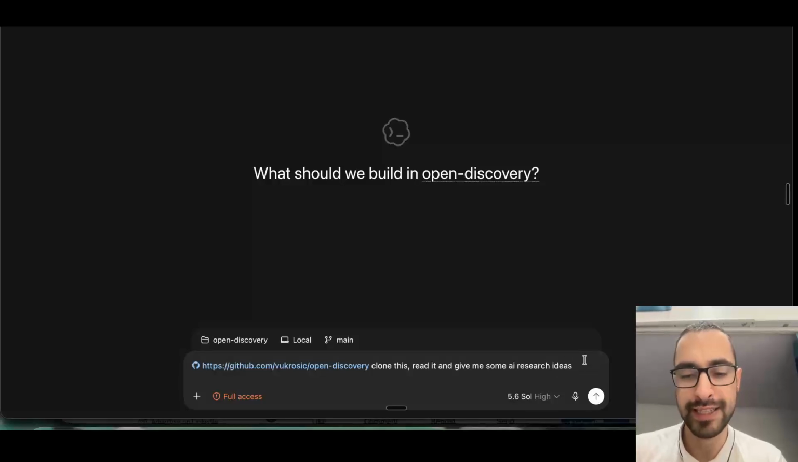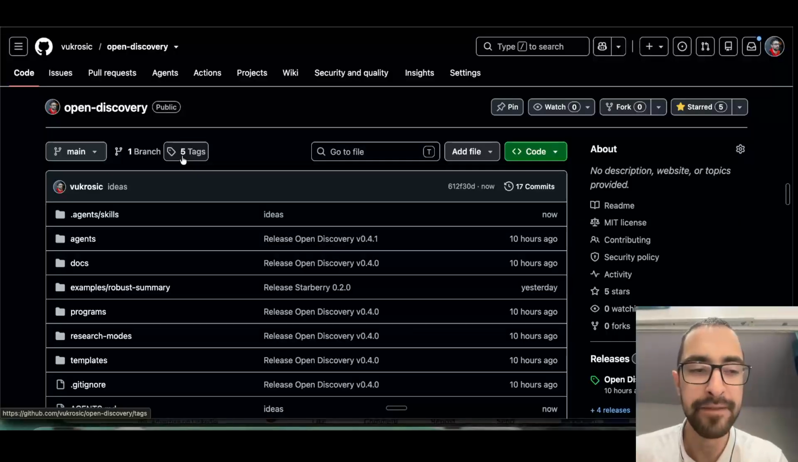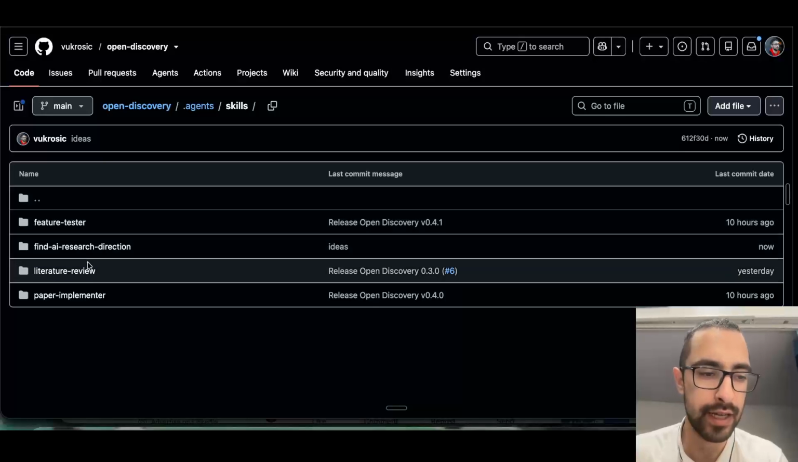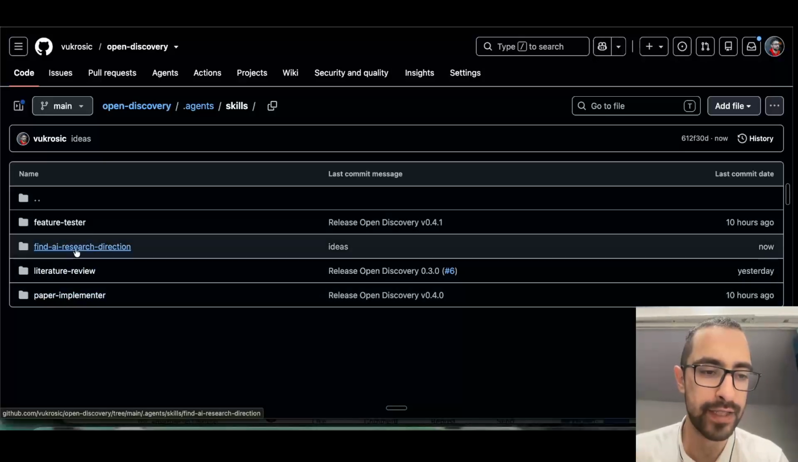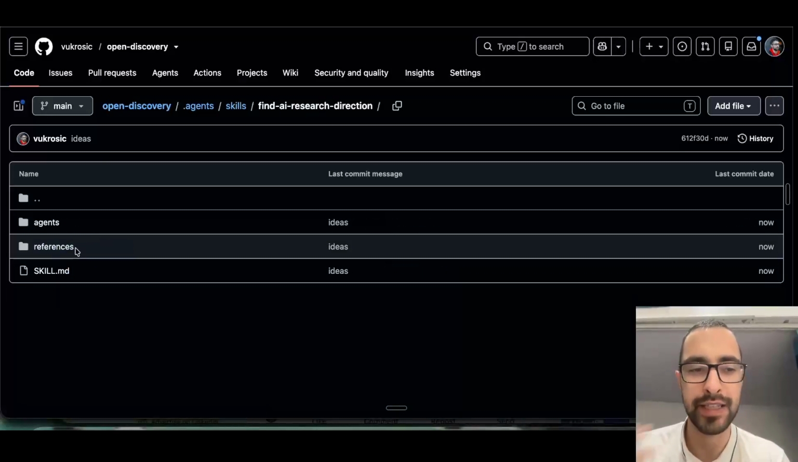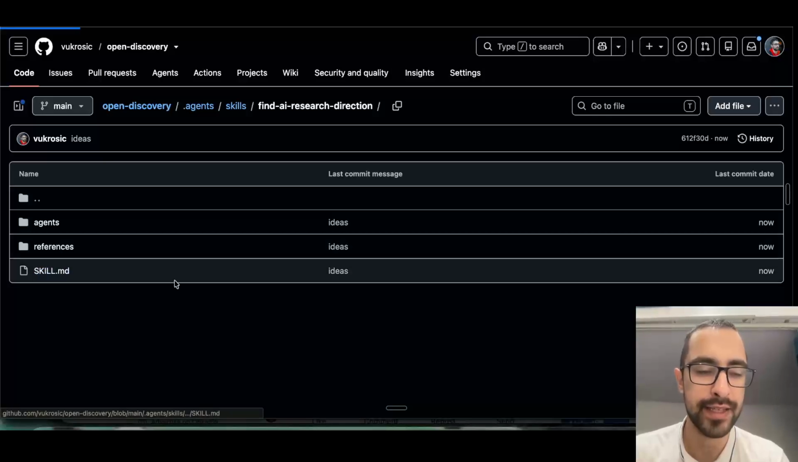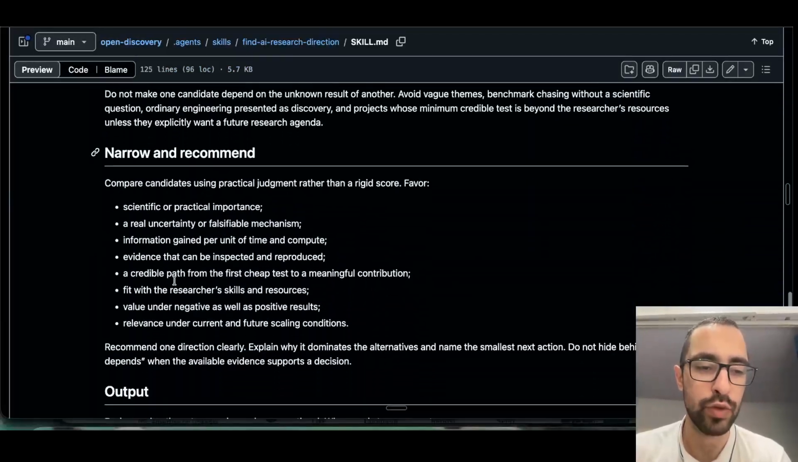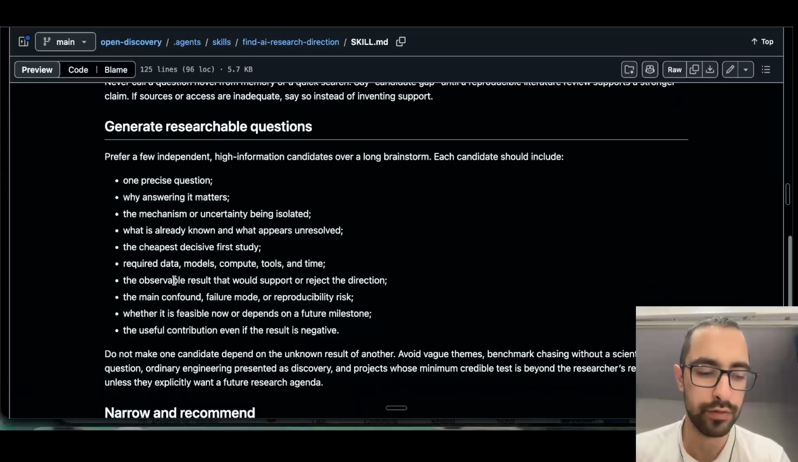So this is what we will send. If you open it in agents/skills, there is this find AI research direction skill. Later I will add other ideas as well. In skill MD, you can read how it should help you.